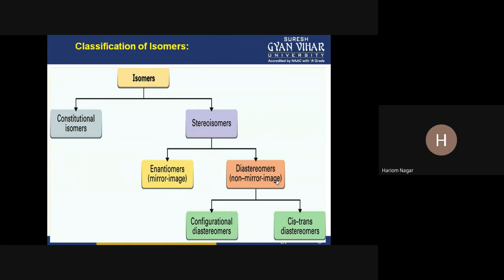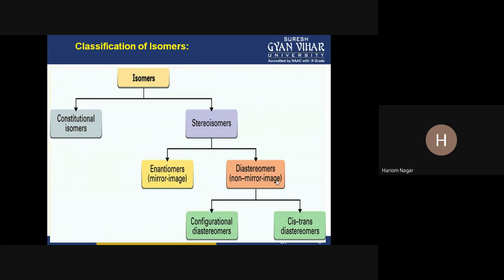And suppose I exchange the positions of the groups here, then if we pass this plane, with respect to this plane these groups are actually on the opposite side. So we consider this as the trans isomer.